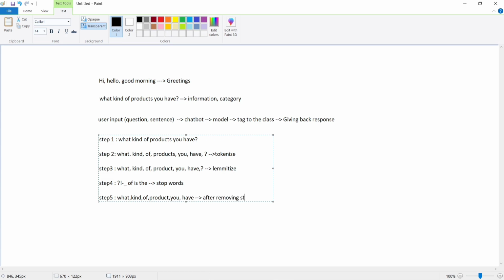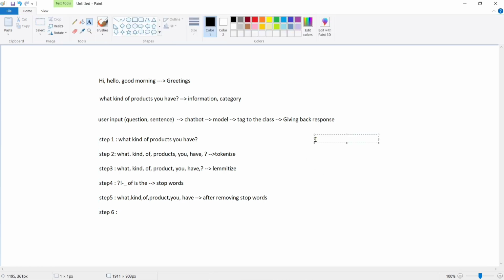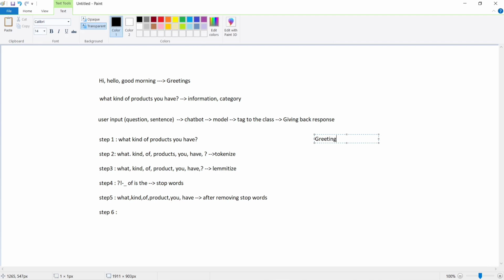After removing stop words, we have to make a vector out of these words. The next step is to convert them to the numeric form. Before that, let's consider the output here. We have different classes, like greeting and category. These are the outputs we have to tag to, and some of the responses will be triggered after we tag to these classes.